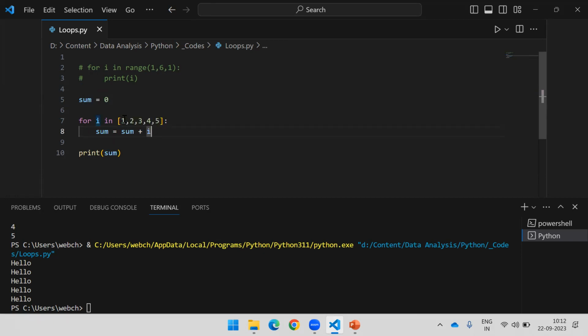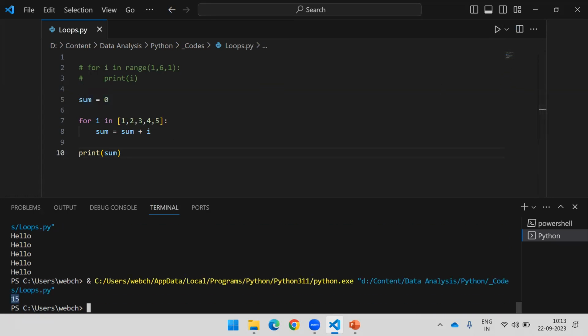So now sum is 0, 0 plus 1. For the first iteration, it will get updated to 1. On the next iteration, 1 plus 2, it will get updated to 3. 3 plus 3, it will get updated to 6. 6 plus 4, and like this we will get the result as 15. If I run this, you will see the total sum of 1 to 5 numbers is 15.